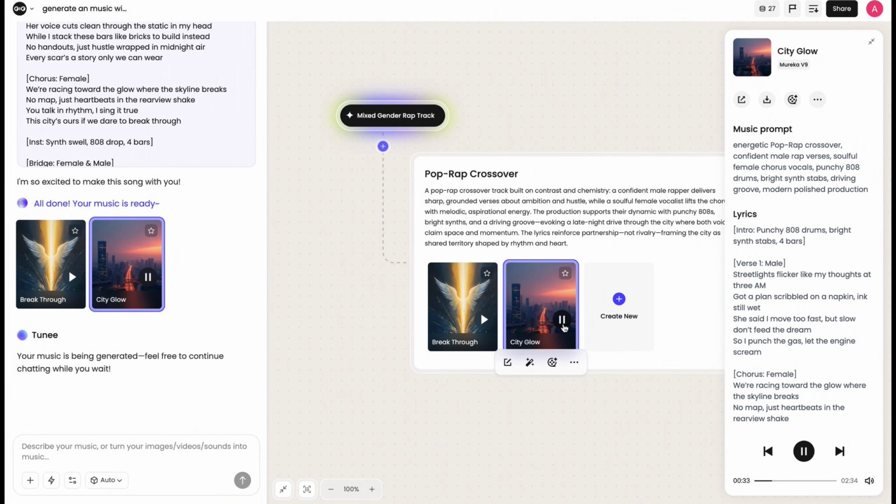And as you can see, the result is actually amazing. The music quality sounds really good, and this was generated completely free. You only need a subscription if you want commercial usage rights.